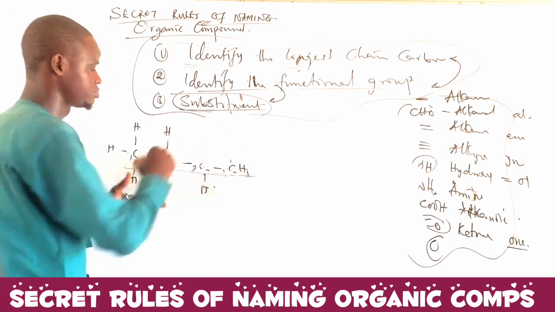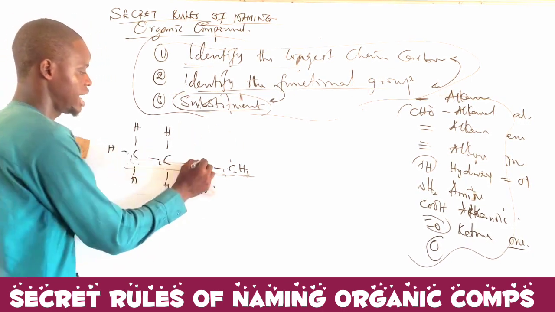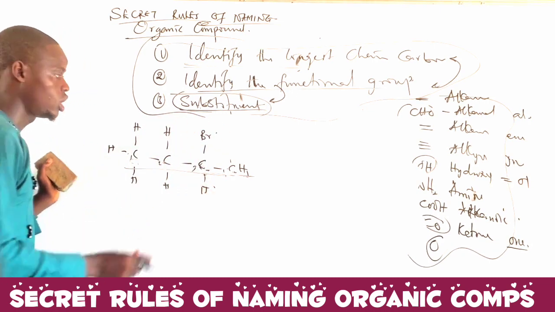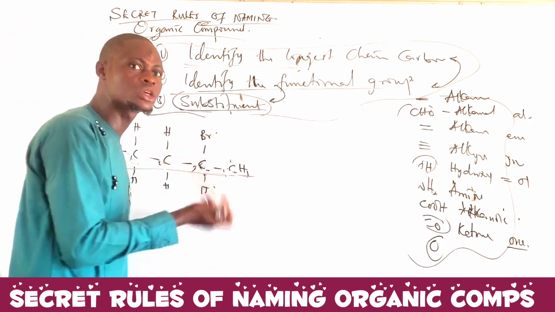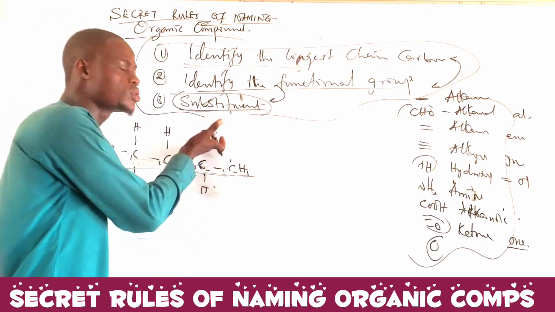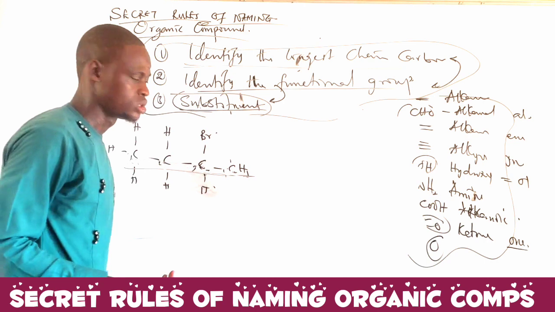Let me try to put it here. I have a substituent of bromine, or it is chlorine. All these are inorganic substituents. The same rule prevails. Altogether, what is the rule? You need to give the substituent the lowest numbering.